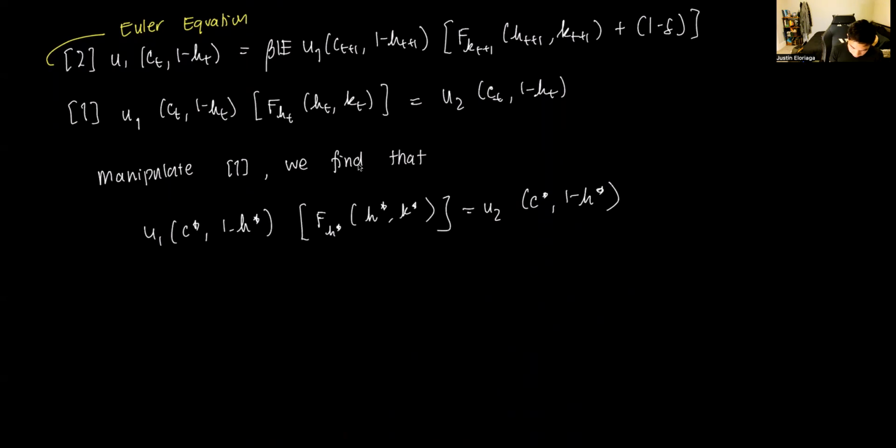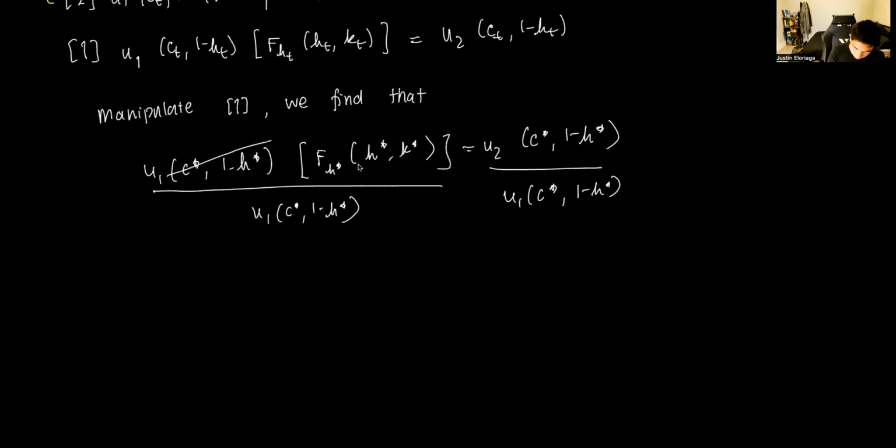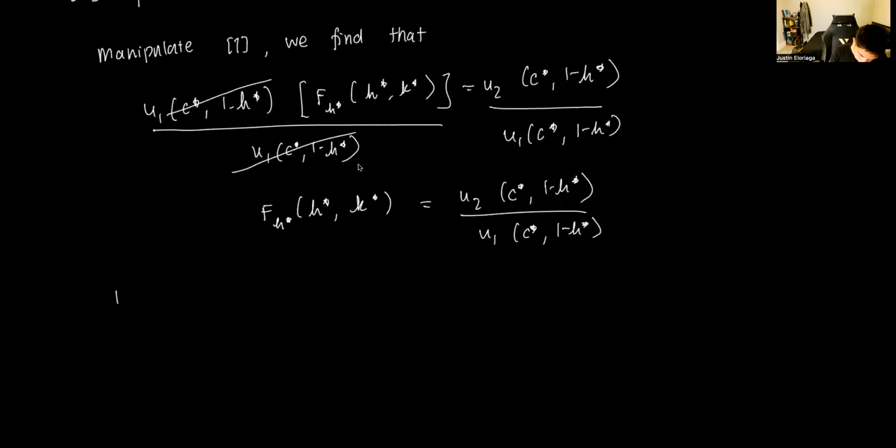So that again yields us basically our old condition, which is if you divide by u1(c*, 1 - h*), we get the same conclusion that the marginal product of labor is equal to the MRS between consumption and leisure. But a more interesting result that we can get is when we manipulate equation 2. So if we manipulate 2, we find that,